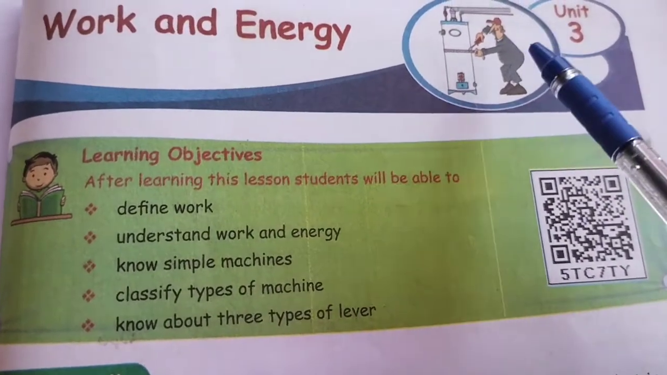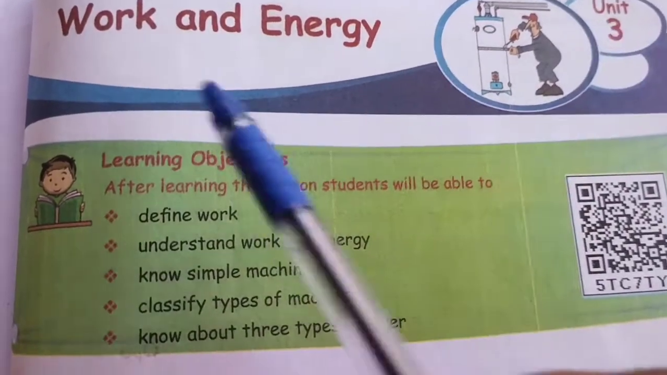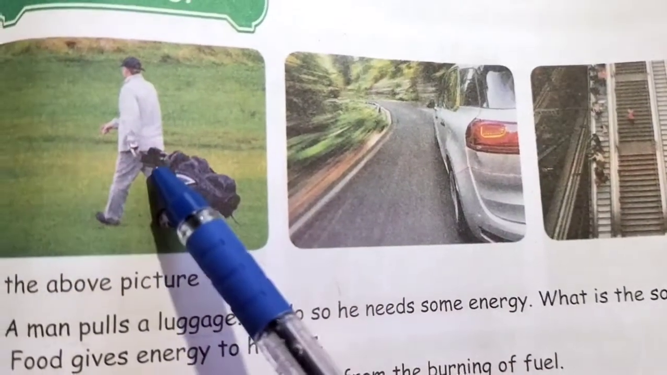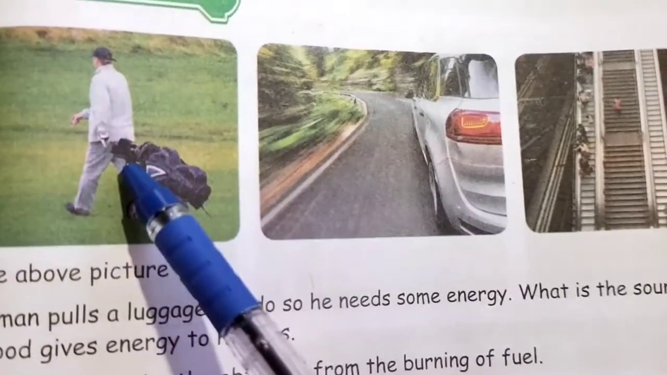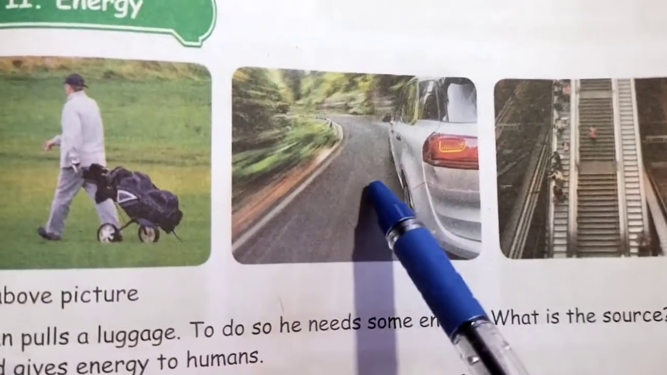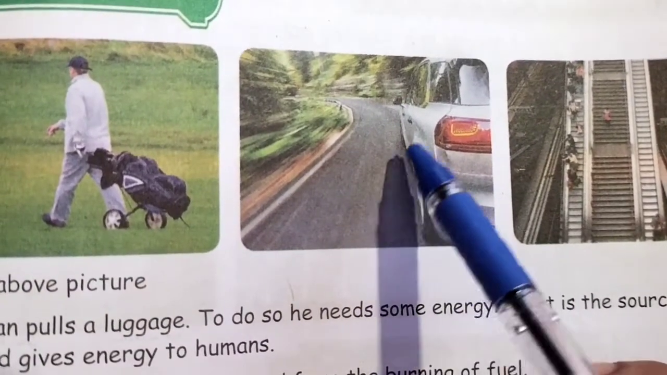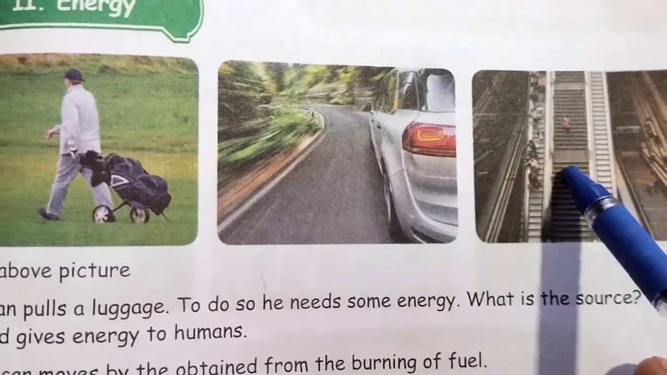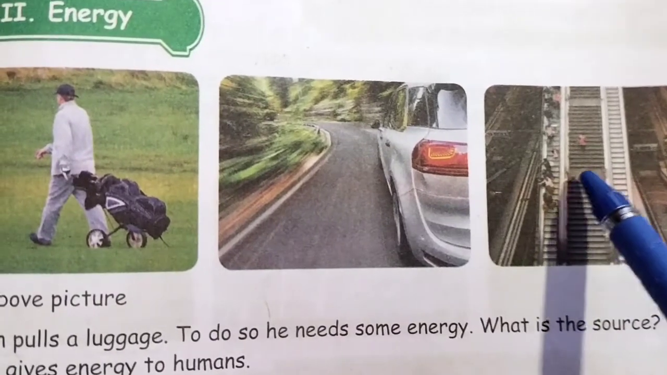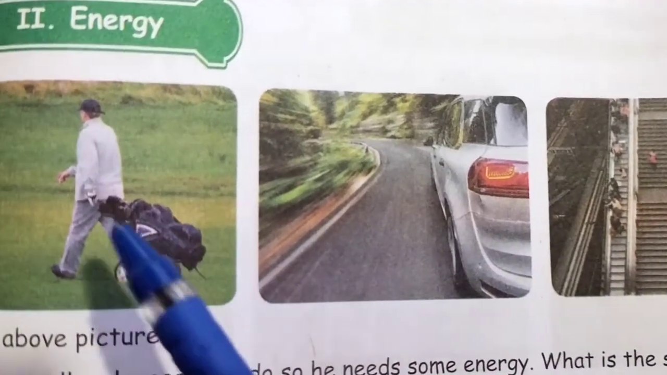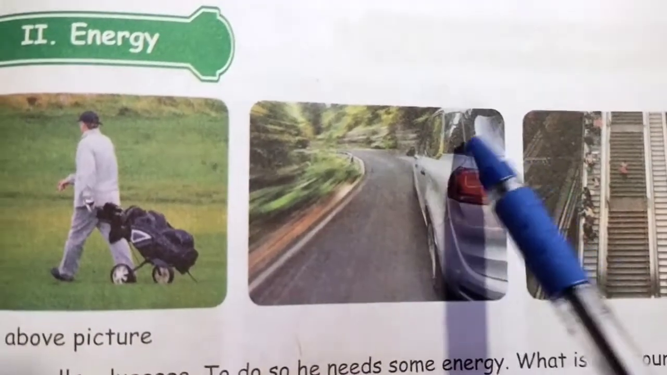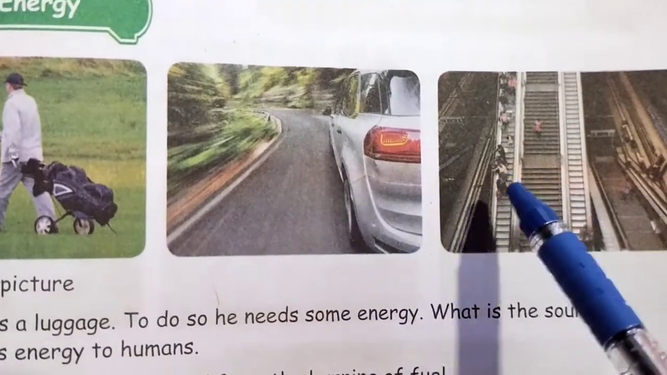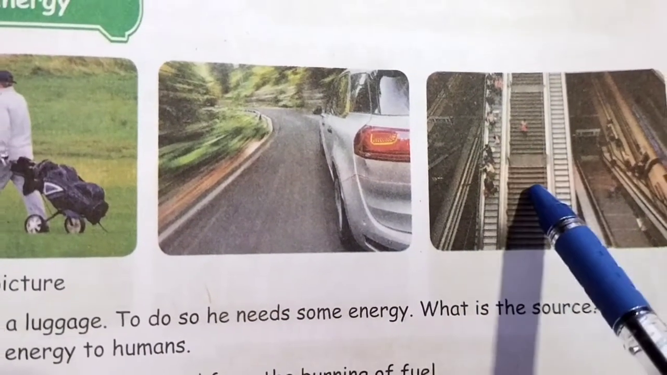Today we will discuss the topic Unit 3 Work and Energy. Students, now look at this picture. What is he doing? He pulls a luggage. Now look at this picture. The car moves. Now look at this picture. Here the escalator works. Isn't it? So, in this picture, he is doing some work, and here the car is moving. So the work is going on. Then in this picture also the escalator works.